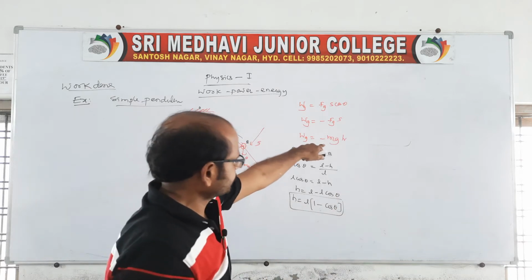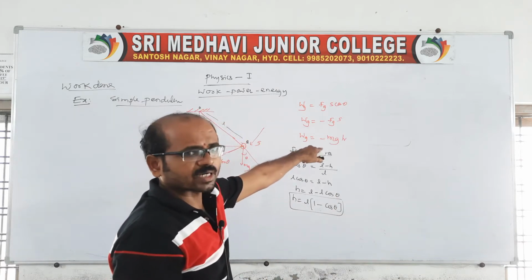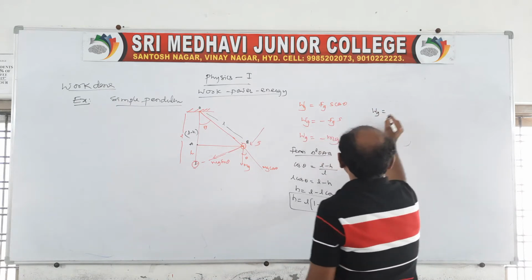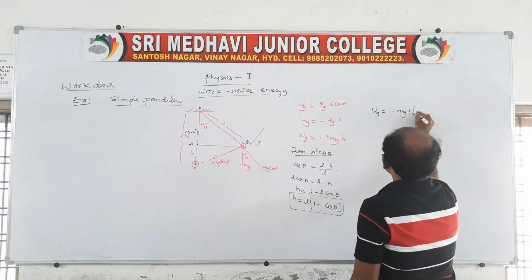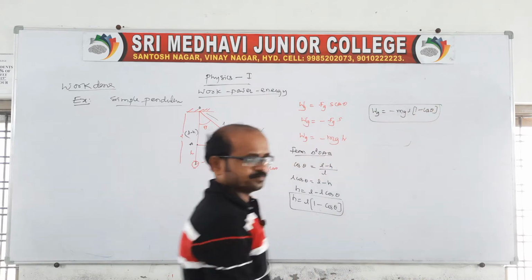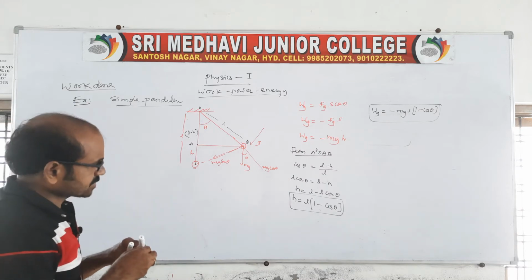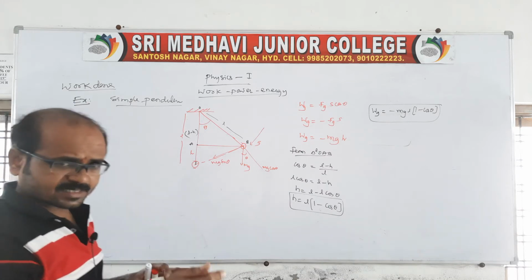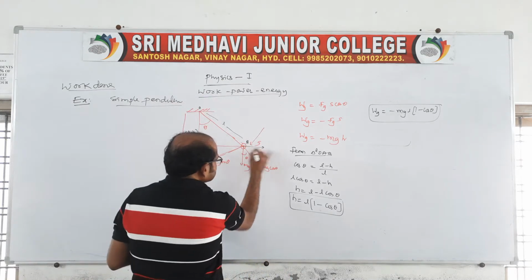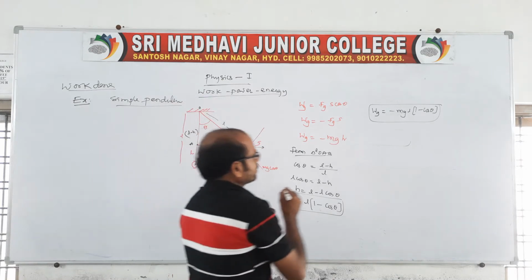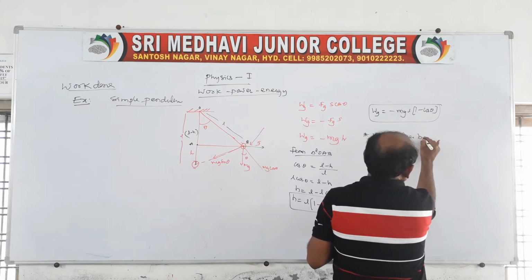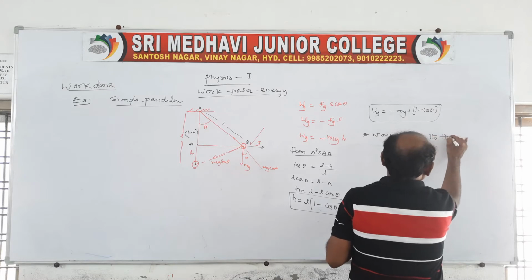Now substitute it, and we get the work done by the gravitational force as minus mgL into 1 minus cos theta, which is a very important question. Another question: what is the work done by the horizontal force or applied force?